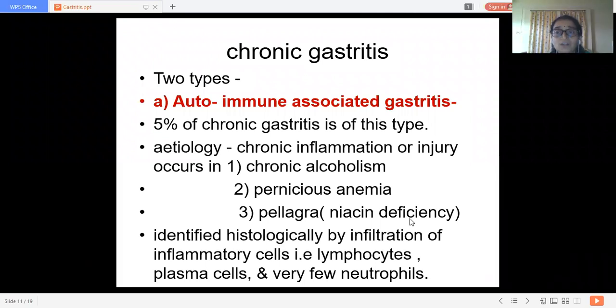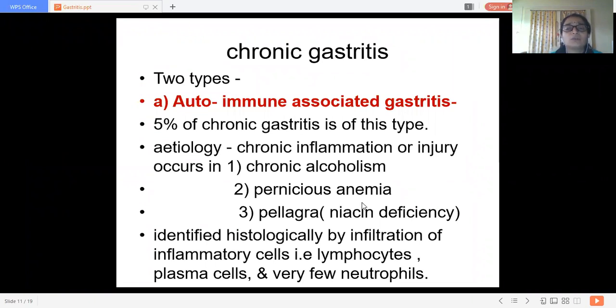Whenever niacin deficiency occurs, it gives rise to skin lesions and CNS lesions, like confusion of thoughts. So these two lesions are characteristic of niacin deficiency.